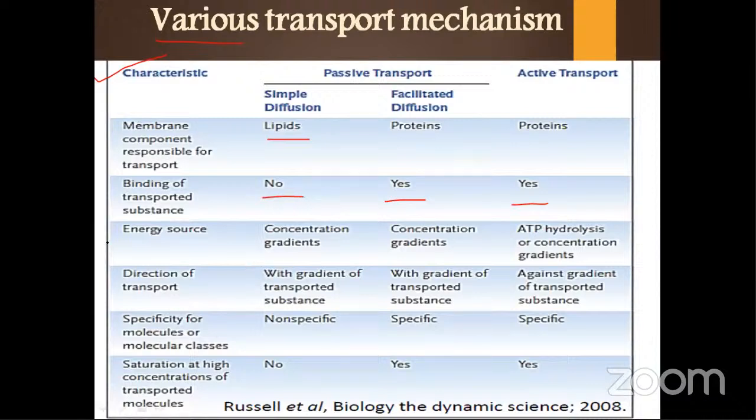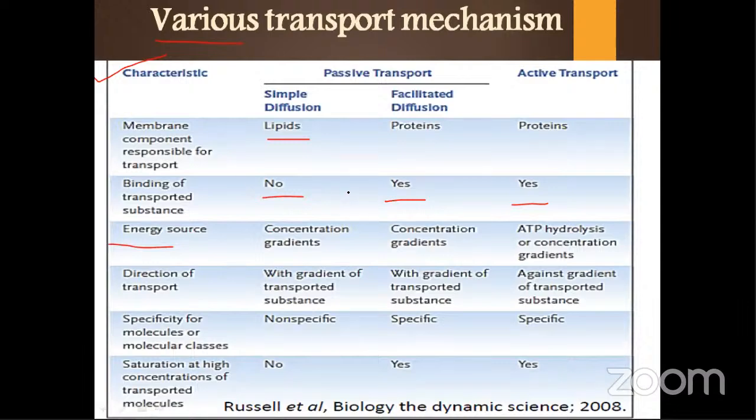And regarding energy source, I already told you. And the direction of transport also I told you. Facilitated diffusion and simple diffusion both will be from high to low concentration. Active transport will be in the opposite direction, towards high concentration.